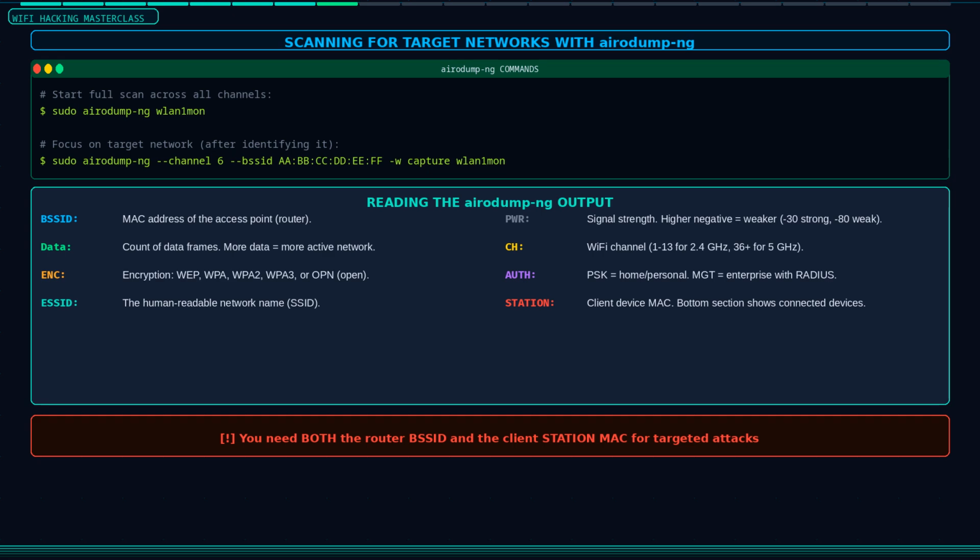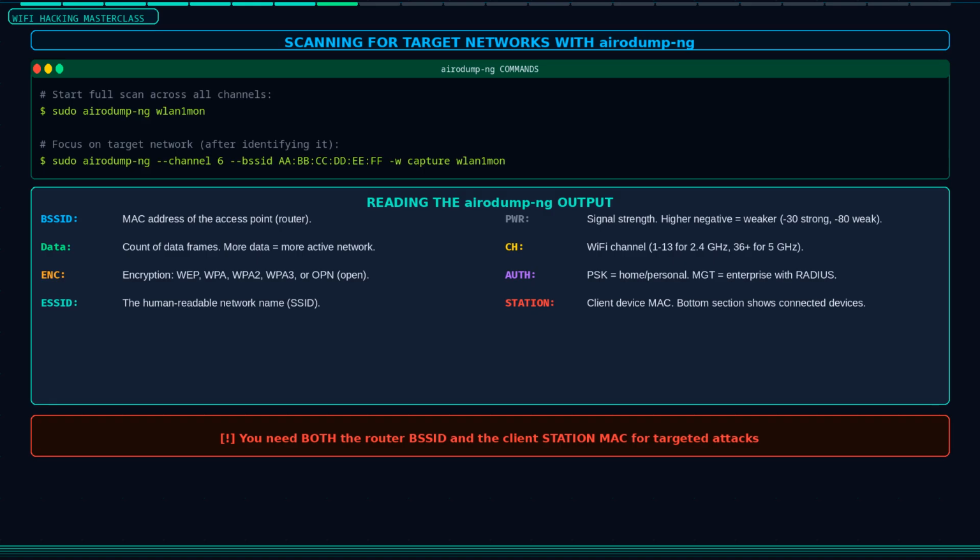Each row shows the BSSID, which is the MAC address of the router. Then the PWR field, which is signal power, more negative means weaker signal. The beacons field counts how many beacon frames have been captured. The data field counts data frames, which tells you how active the network is. The CH field is the Wi-Fi channel. The ENC field shows the encryption type, WEP, WPA, or WPA2.